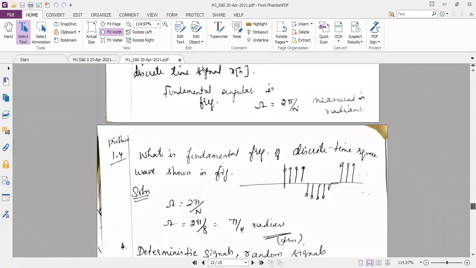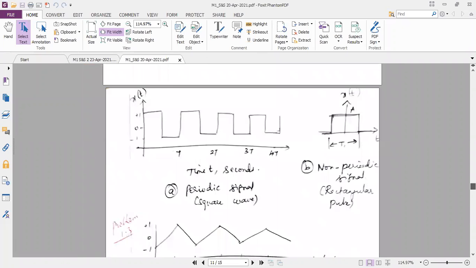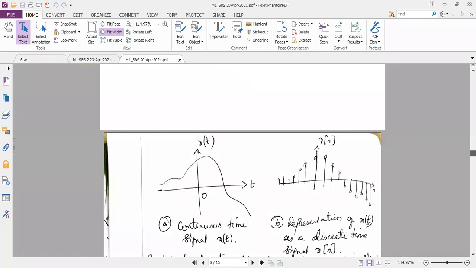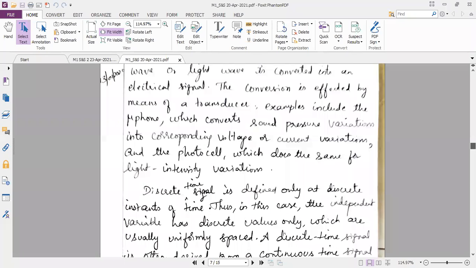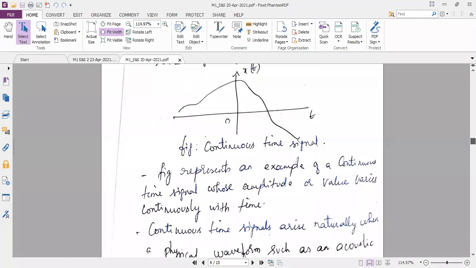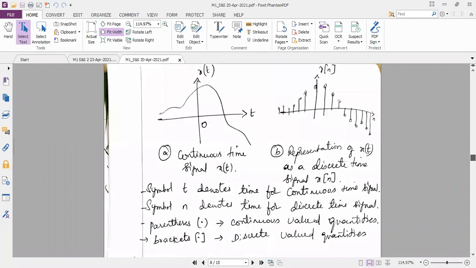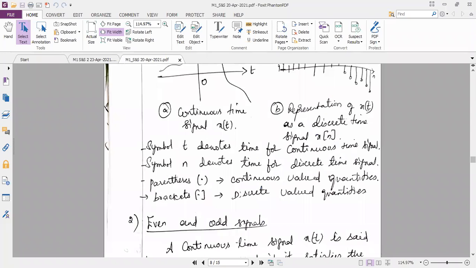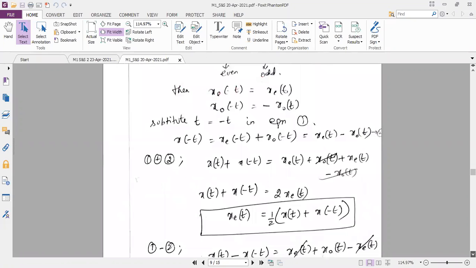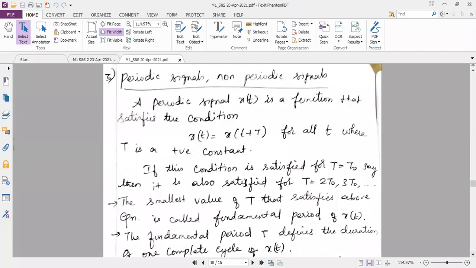So, in the last class, we discussed the classification of signals. Let us go through what the classifications are. The first one was continuous time and discrete time signal. The second one is odd and even signal. The third one is periodic and aperiodic signal. And the fourth one is deterministic and random signal.